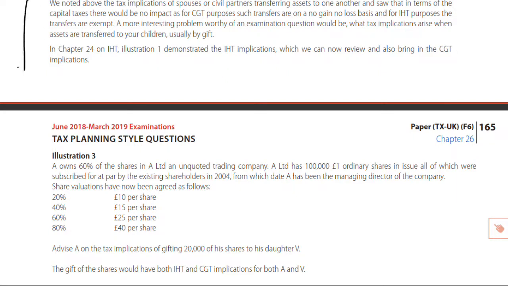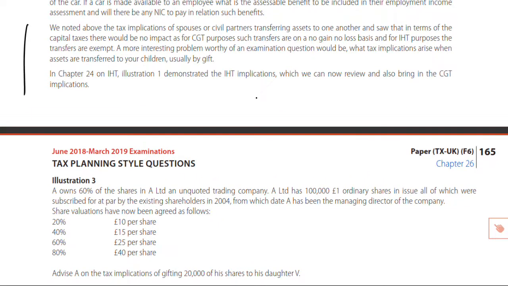And these notes here, beginning at the bottom of page 164, where it says, we noted above the tax implications of spouses or civil partners transferring assets to one another, and that, of course, is the no gain, no loss transfers for CGT in lifetime, and exempt transfers for IHT, whether in lifetime or on death.